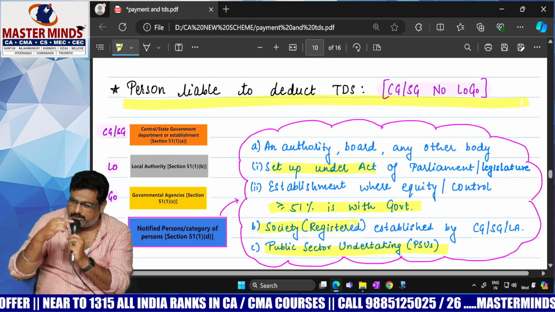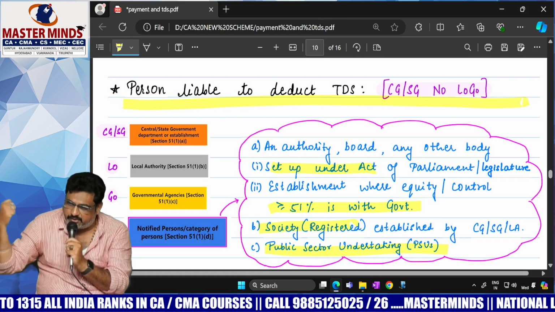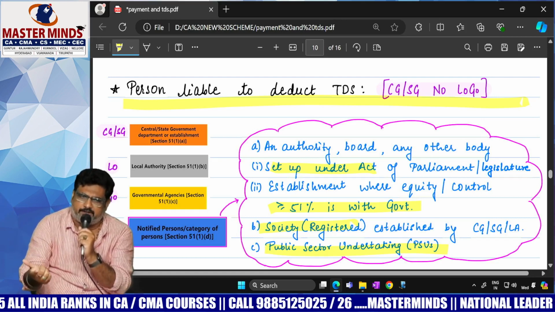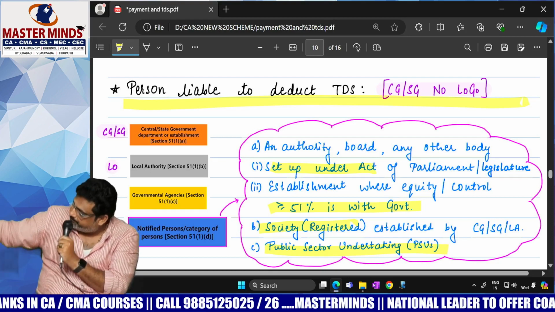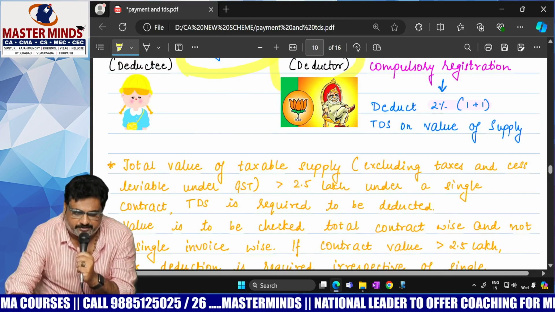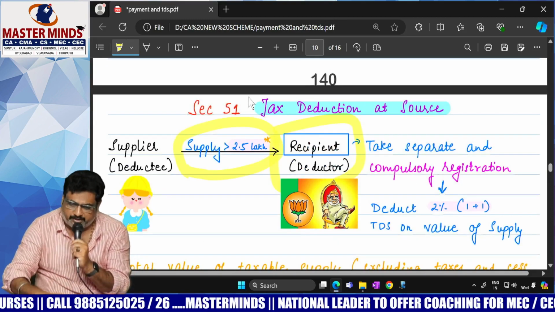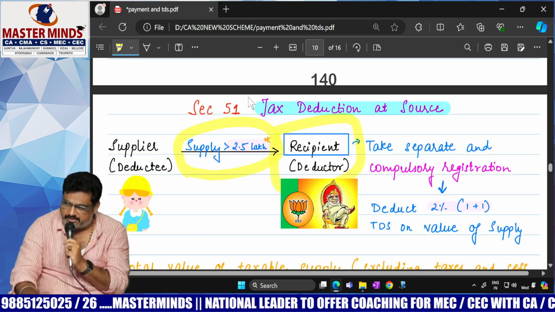In total, 6 cases. If the recipient is one of these specified recipients and the contract price is more than 2.5 lakhs, in those cases TDS is applicable.